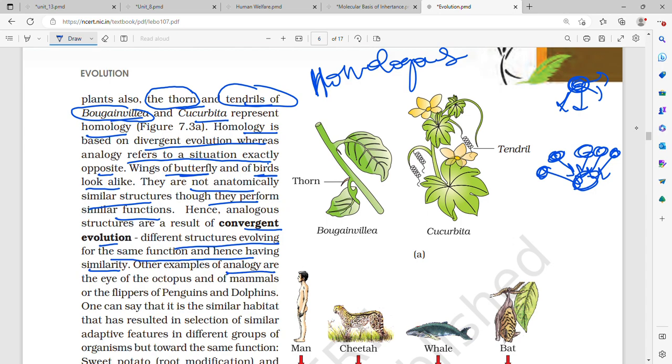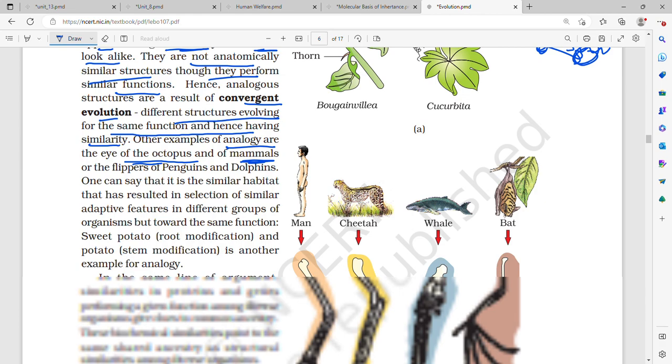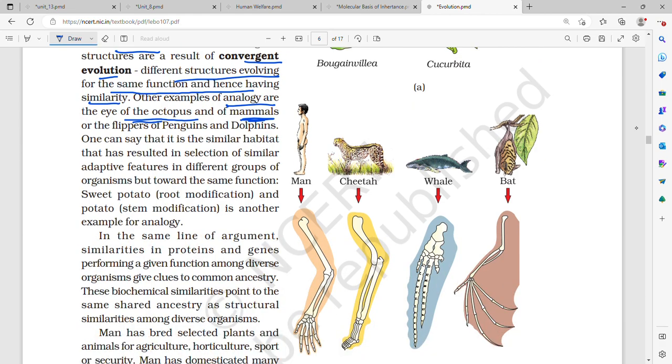Other examples of analogy are the eye of the octopus and the eye of mammals. The eye of the octopus and the eye of mammals have completely different origin and structure, but they perform the same function. That is, they are used for vision. Another example is the flippers of a penguin and the flippers of a dolphin. Both help in swimming, but both of them have different origin.